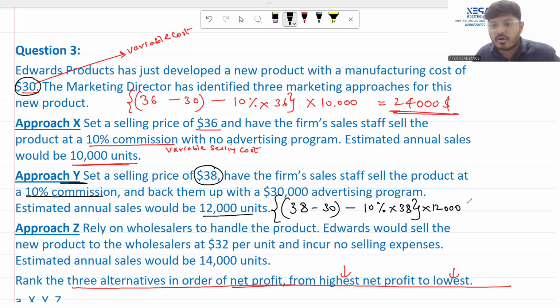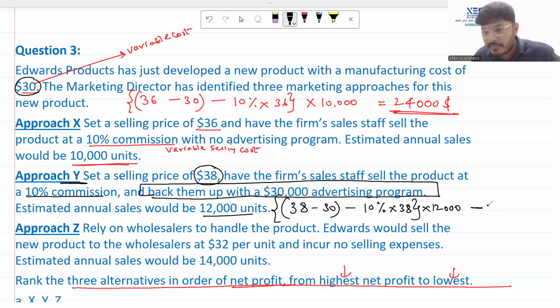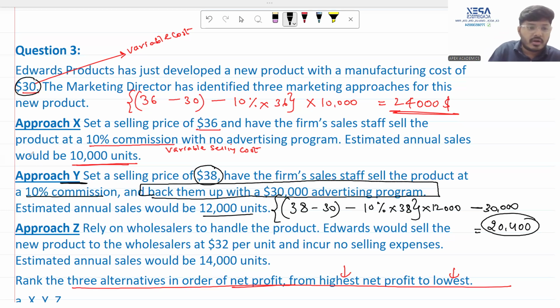This is my total contribution. And from this total contribution, I will subtract any fixed cost. And they are telling that to back up this, we need a $30,000 advertisement program. So I'll say minus $30,000 over here. So this is going to be 38 minus 30 minus 3.8. So per unit contribution comes to 4.2 for 12,000 units, making my total contribution 50,400. Please do it on your calculators while you are watching this. And from this subtract 30,000. What I will get is 20,400 as my net profit for this particular alternative.